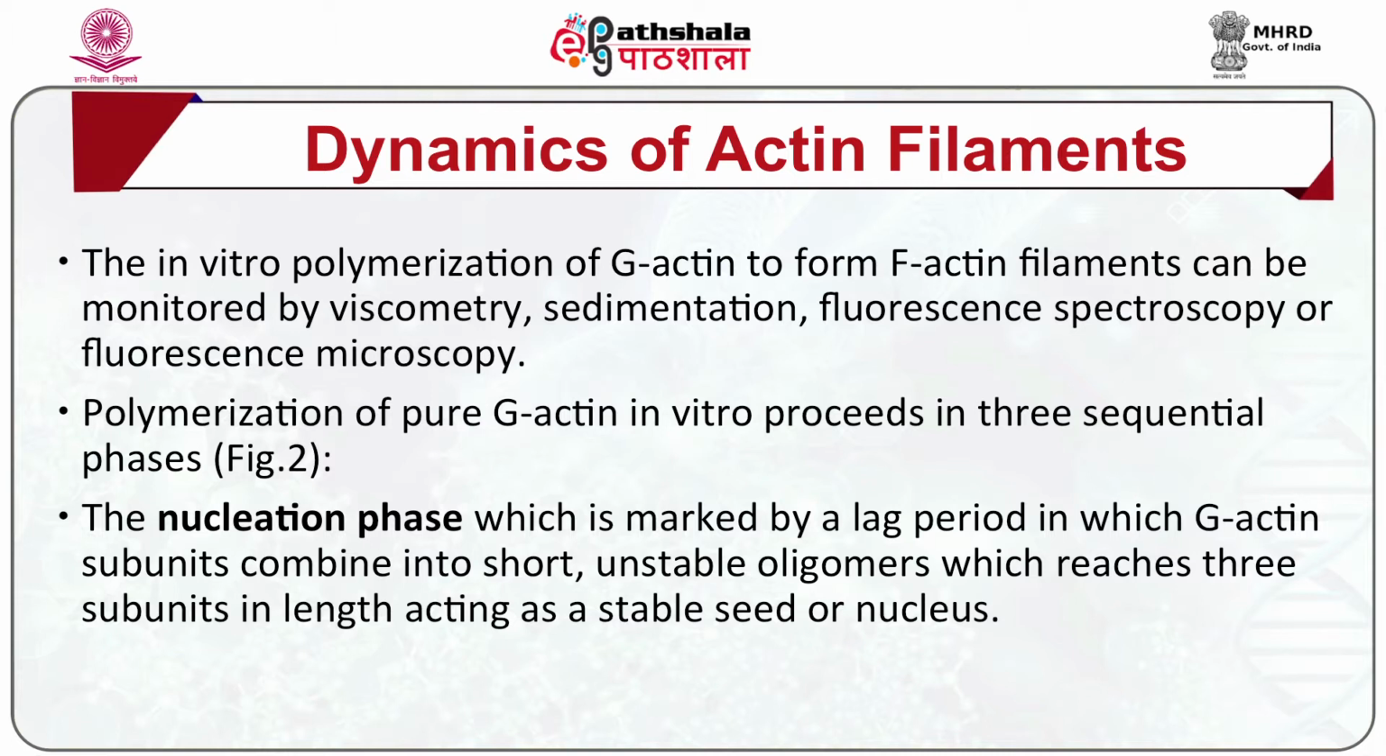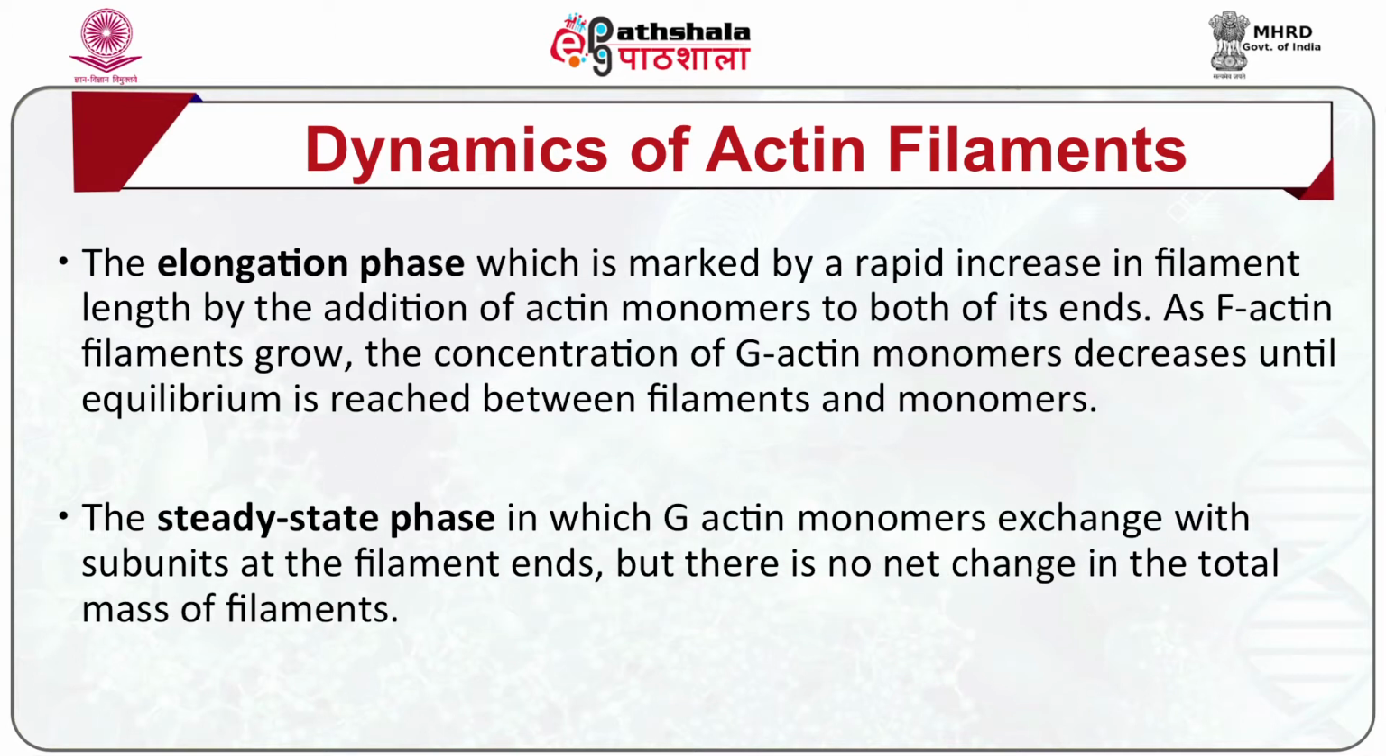The polymerization of pure G-actin in vitro proceeds in three sequential phases. The nucleation phase, which is marked by a lag period in which G-actin subunits combine into short, unstable oligomers, which reach 3 subunits in length, acting as a stable seed or nucleus. The elongation phase, which is marked by a rapid increase in the filament length by the addition of actin monomers to both of its ends.